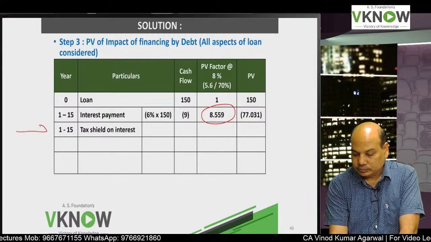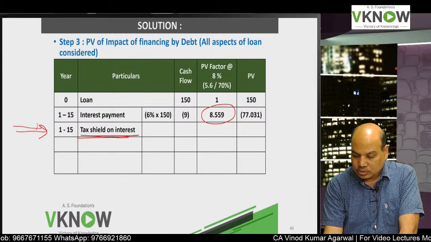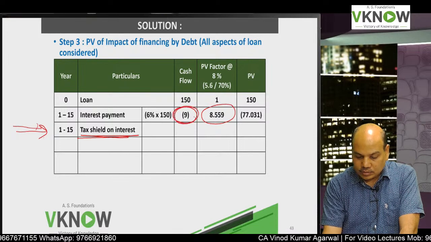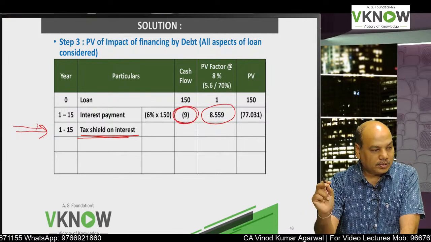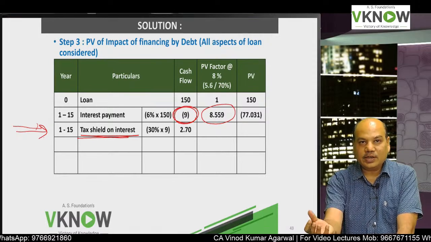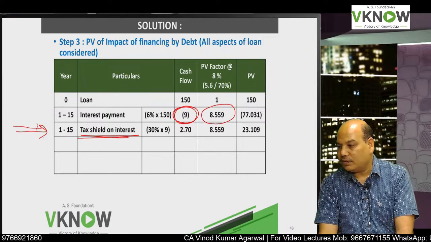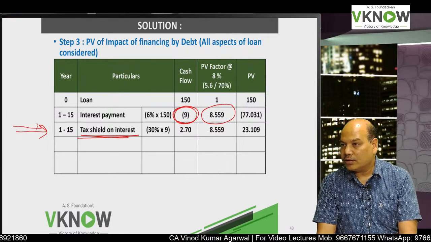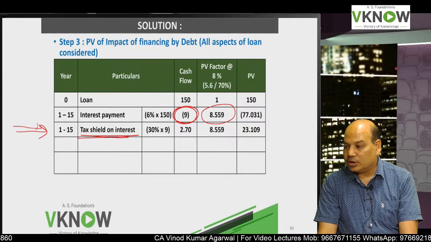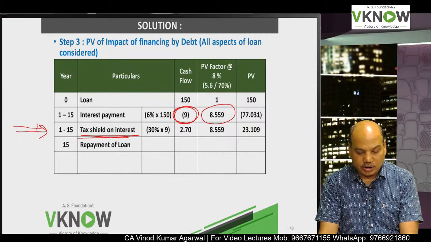Years 1 to 15, you will get tax shield on interest on 9 at the rate of 30%. You will get 2.70 as tax shield inflow into the same 8.559. How much are you getting? 23.109. Okay. Year 15, repayment of loan.